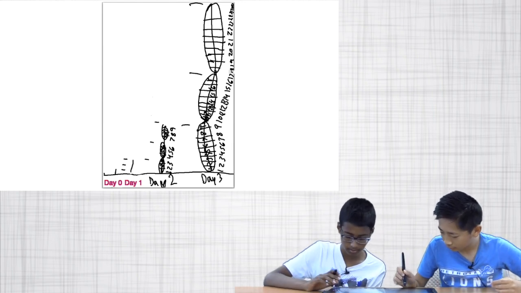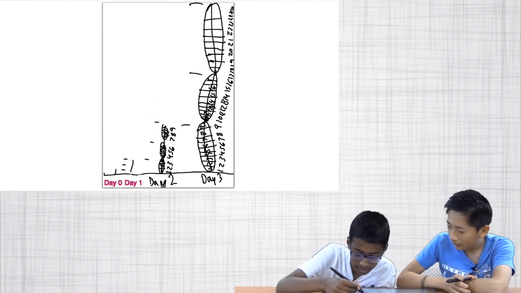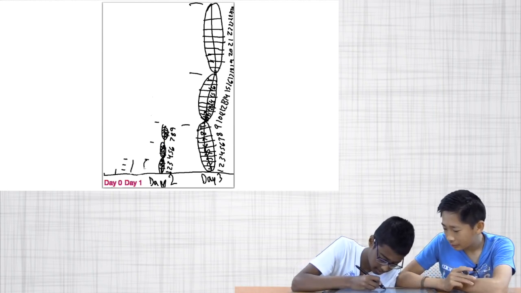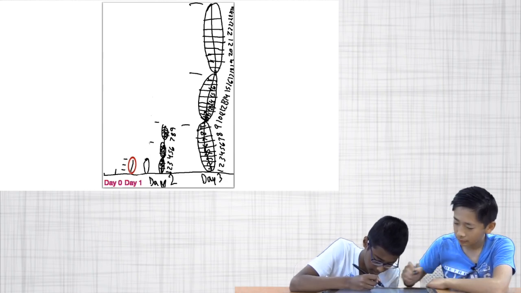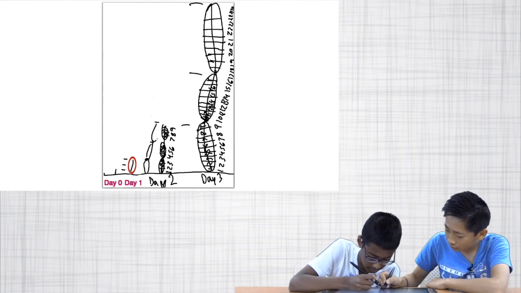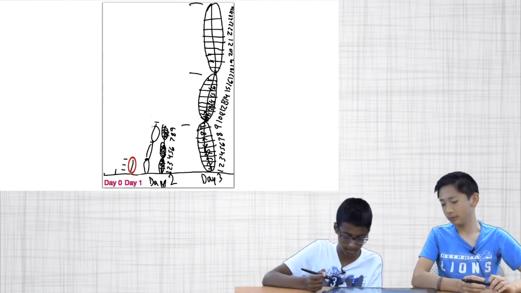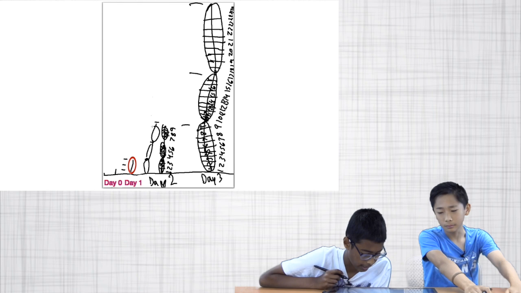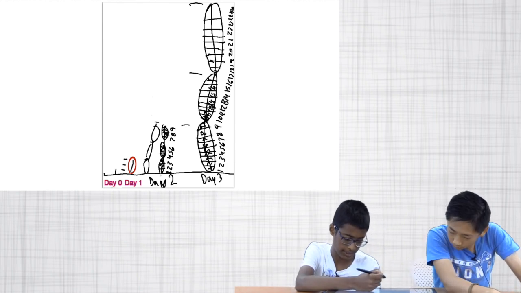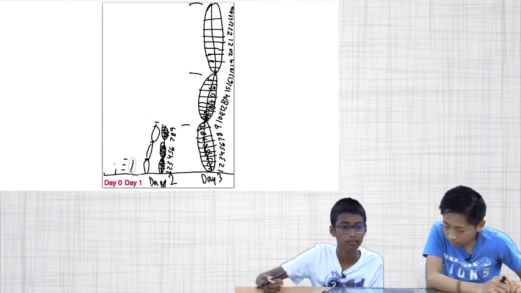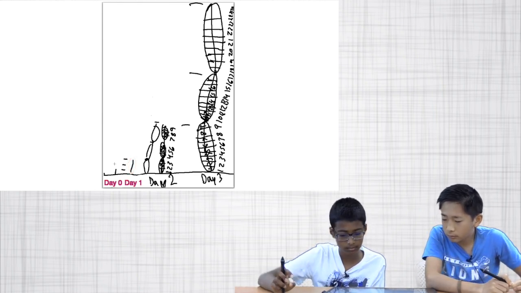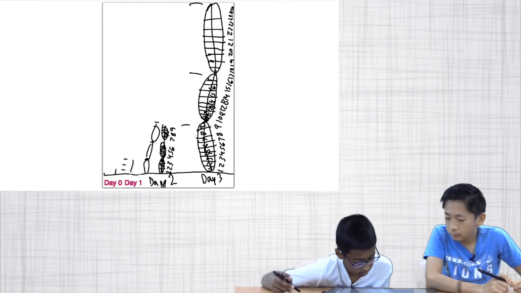So can you show me the day 1 in your picture? Oh, yeah. This, and then this is day 1. And then this is another day 1, and this is another. Those are the day 1s. And each day 1 has 3 of day 0s in it. Okay. Okay, and then can you show me how much bigger is the beanstalk?